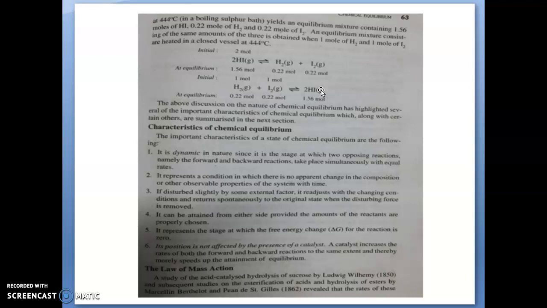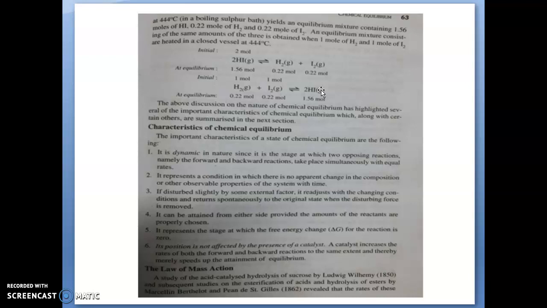If disturbed slightly by some external factor, it readjusts with changing conditions and returns spontaneously to the original state when the disturbing force is removed. It can be attained from either side, provided the amounts of the reactants are properly chosen. It represents a stage at which the free energy change for the reaction is 0. It should be noted that in an equilibrium state, the free energy change of the reaction is 0.